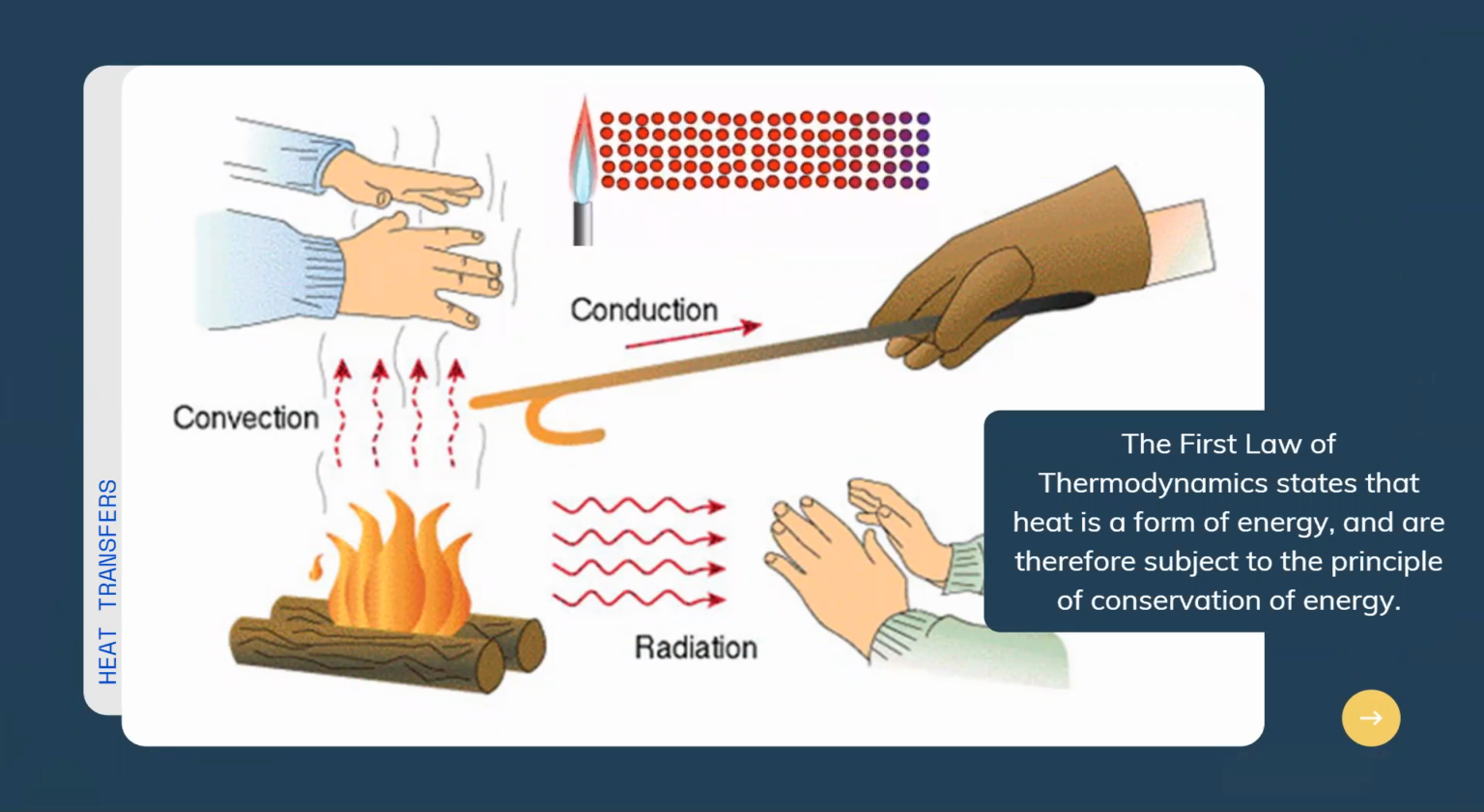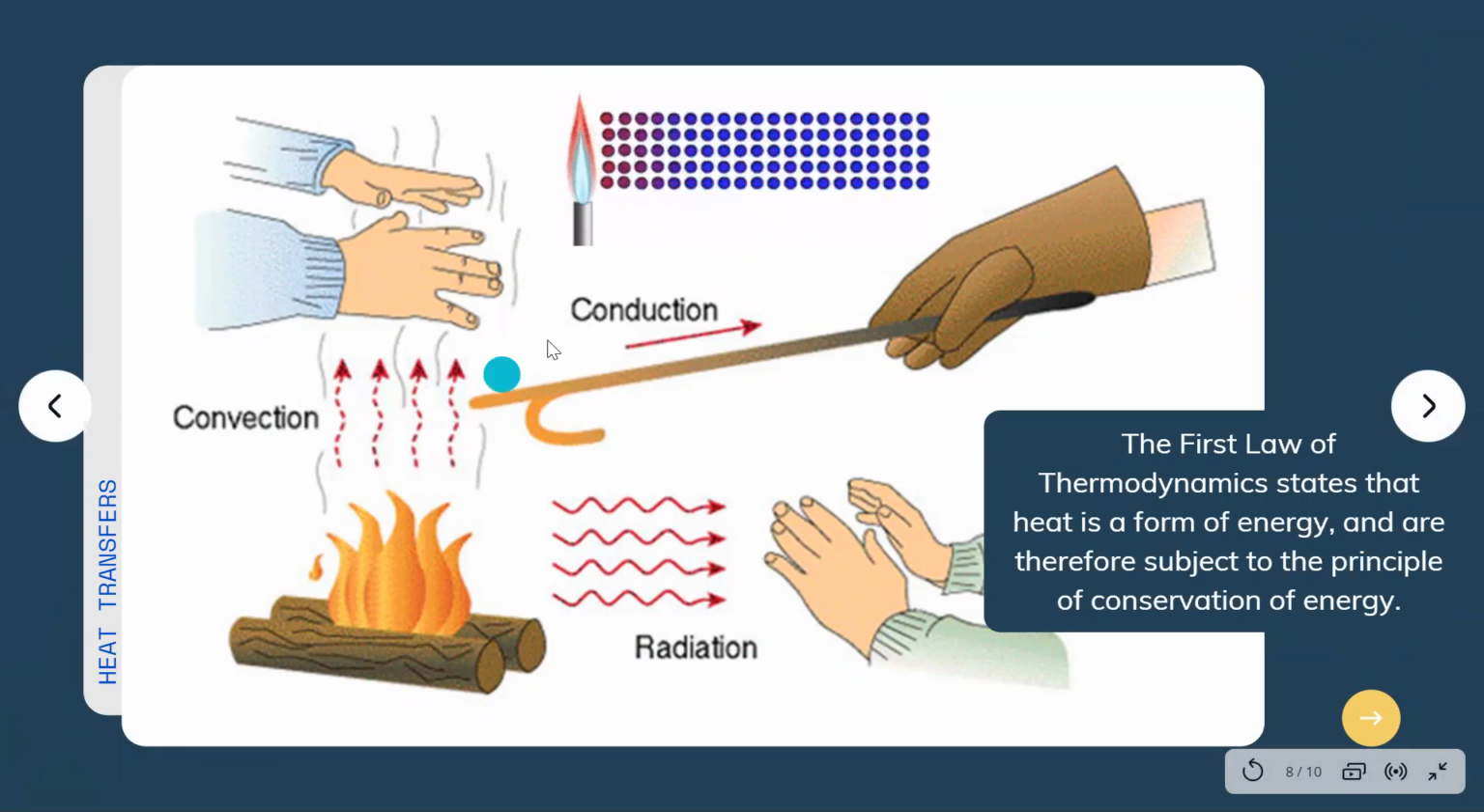Ibig sabihin, there is an exposure from the source of heat, then nagkaroon ng conduction. Ibig sabihin, this is the metal rod. So, this is the conductor of heat, or this is the medium or the object that is being the channel of the heat coming from the source up to this person's hand. So, ibig sabihin, there is a transfer of energy from the source to the medium.